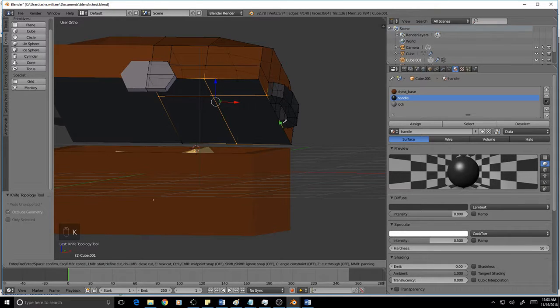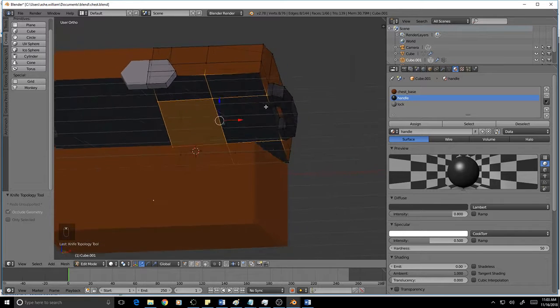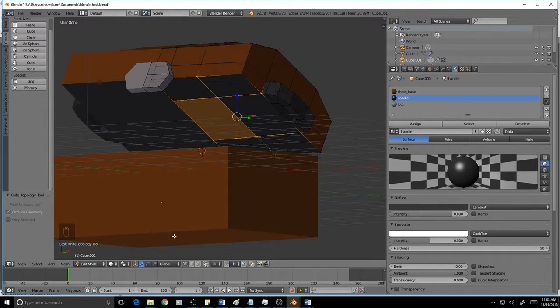The reason why I'm cutting this is I want to be able to make it seem like the top of the chest is hollow. Right now it would not look like that, and that's not good.